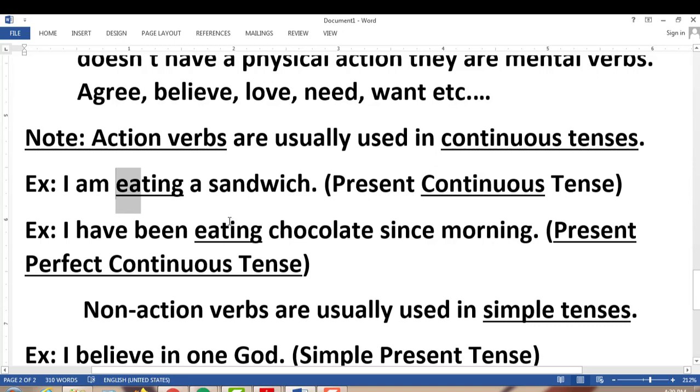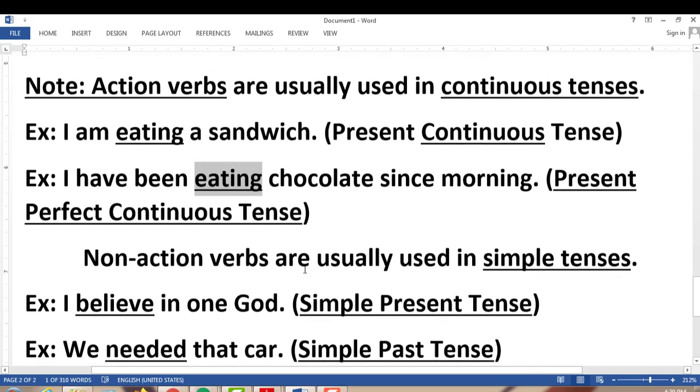Next one, I have been eating chocolate since morning. This verb again takes ing, and this is a present perfect continuous tense. So you use all of them in past continuous, present perfect continuous, future continuous, future perfect continuous tense. You just use action verbs in continuous tenses.